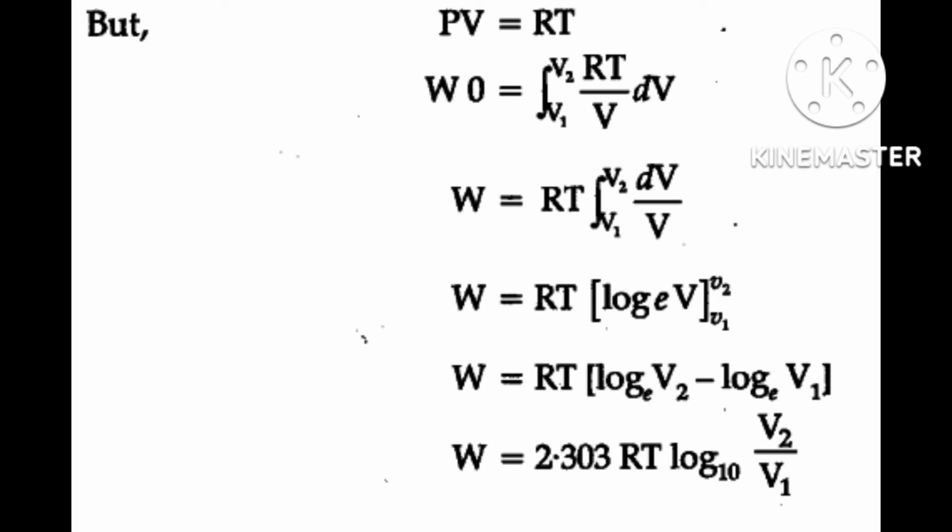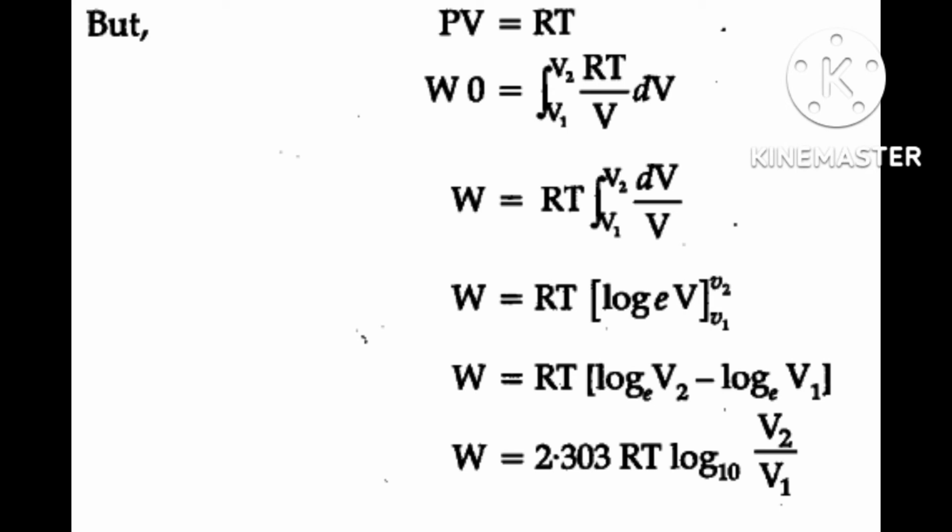Only then can expansion take place. Only when P plus dP, compression will take place. When P minus dP, expansion will take place. That time work done will be negative. Don't forget.